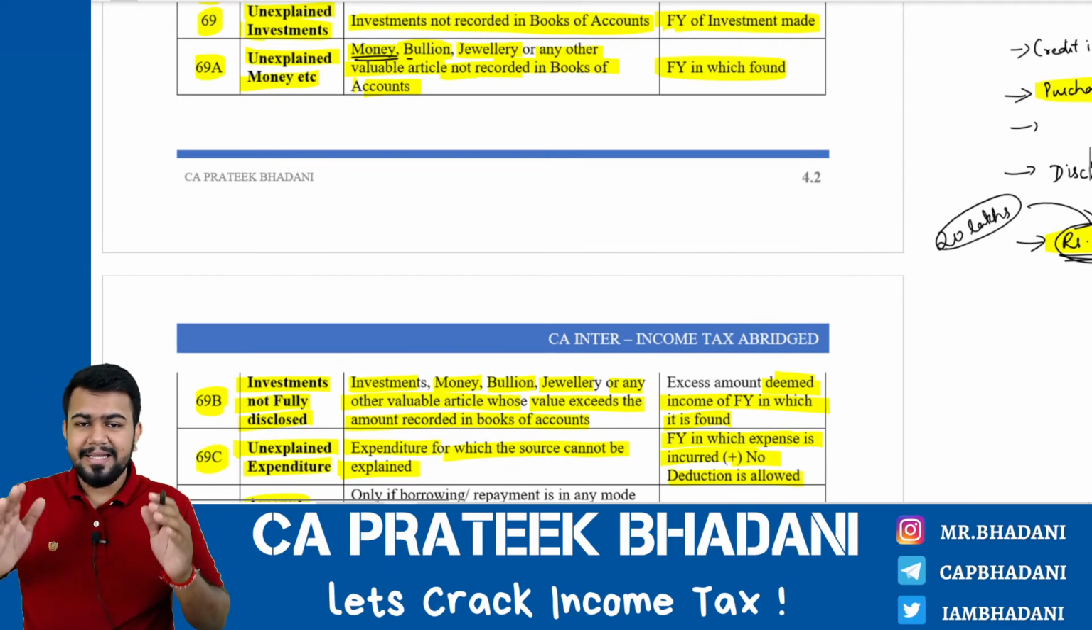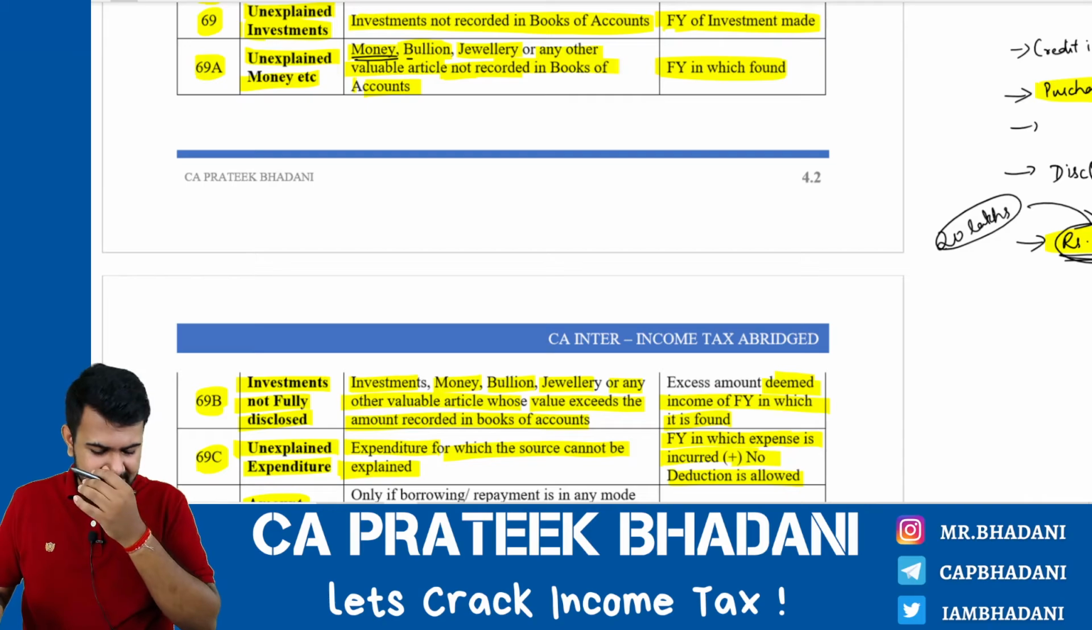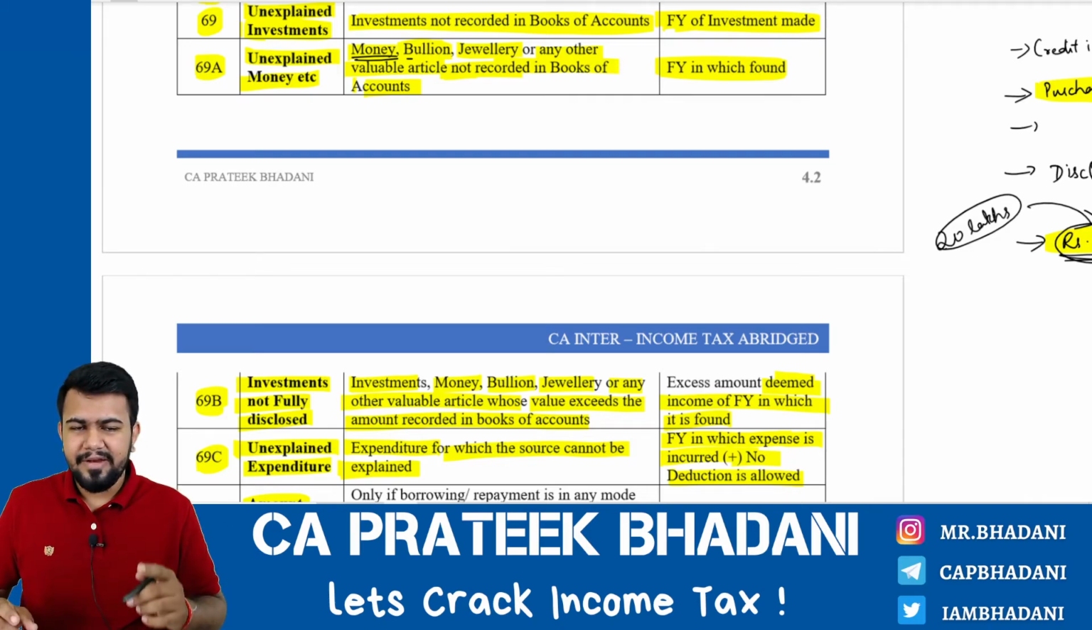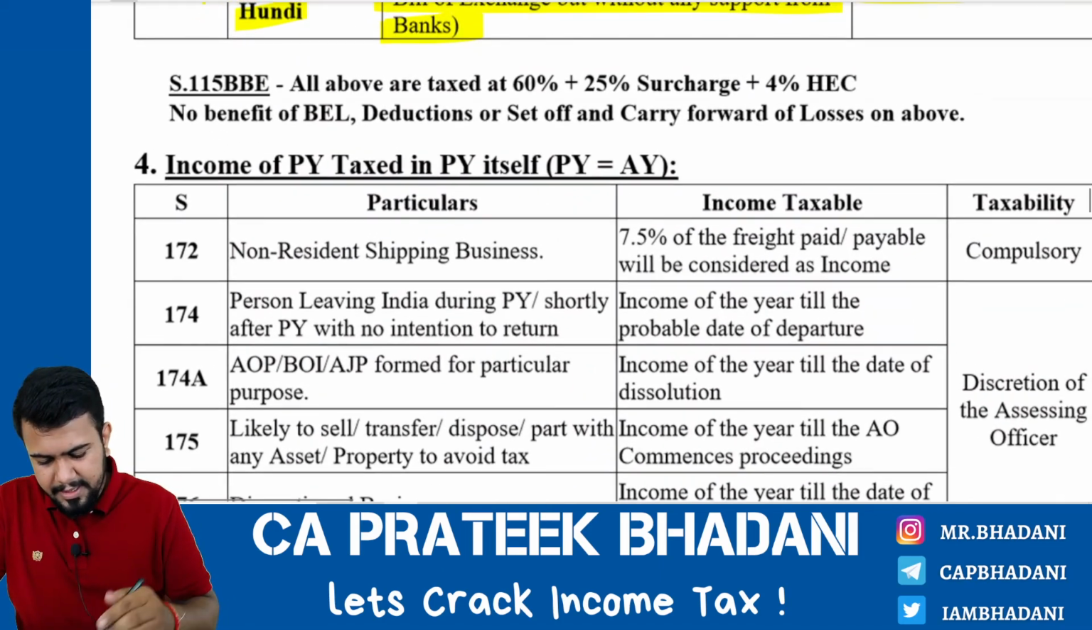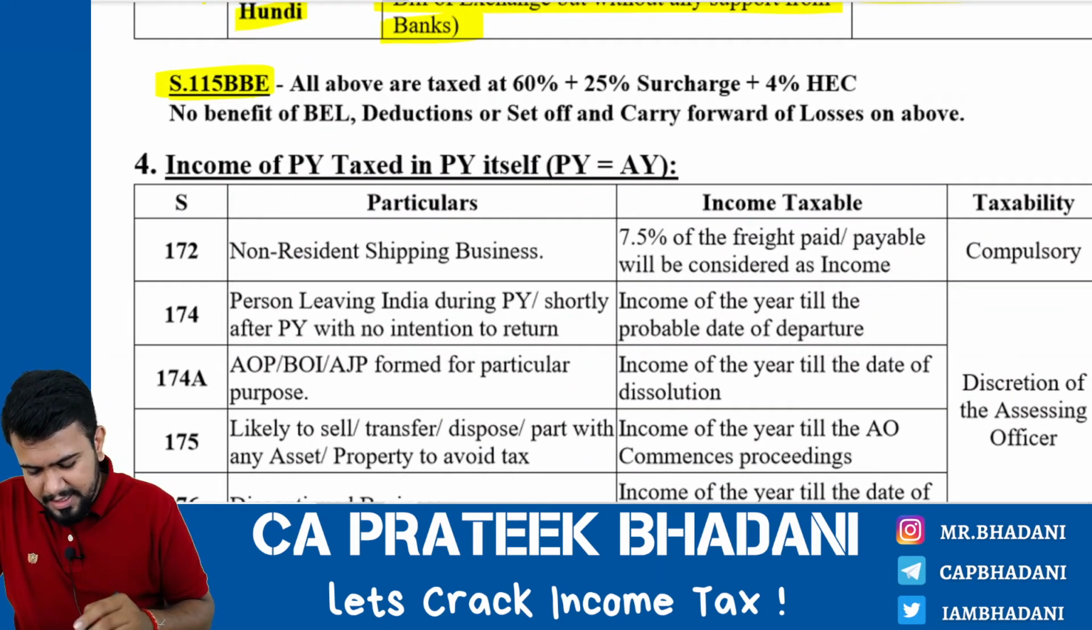We discussed in detail what is the meaning, okay, why they are considered as undisclosed sources, and when will they be considered as an income. Now let us see one more point. Section 115 BBE.